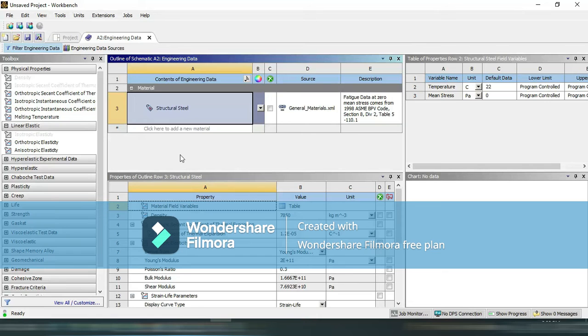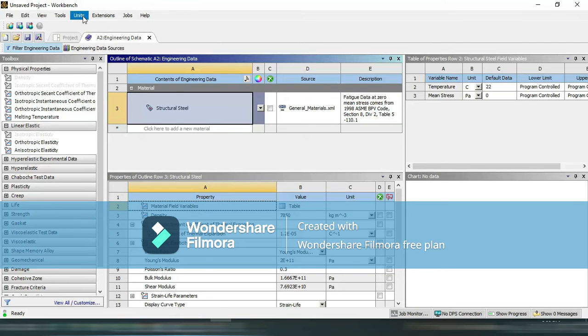If you want to change the material, you can select a material, or you can define a new material from here. Click here to add a new material. Again, you have to define these properties by giving the new values. But for this part, we are going to select structural steel, so I am keeping structural steel as the material of this spanner.